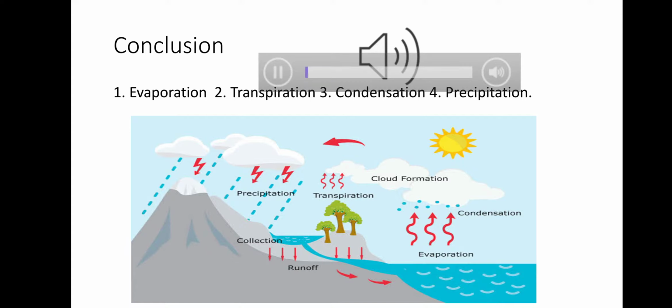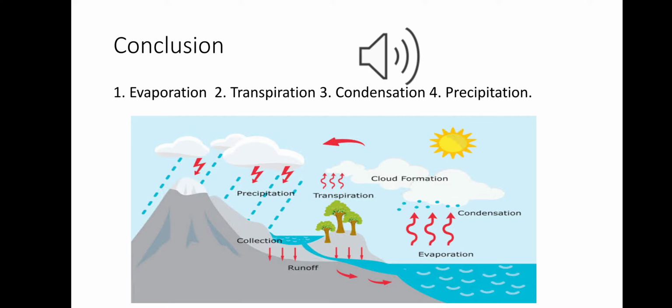Now in the last portion, as a conclusion, we say how the cloud forms and what happens after it forms. As you see in the picture, there are four steps: number one is evaporation, number two is transpiration, number three is condensation, and number four is precipitation.